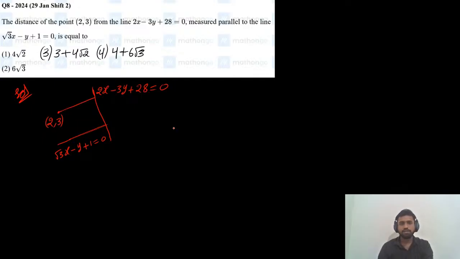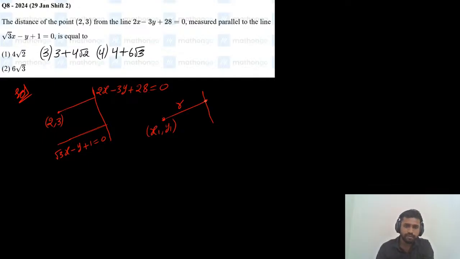So what is the concept involved here? Suppose this is the point x1 comma y1, and suppose another line is there. So x1 y1 is one point. Now consider a parametric point on this line, which is at a distance of r units from the given point.